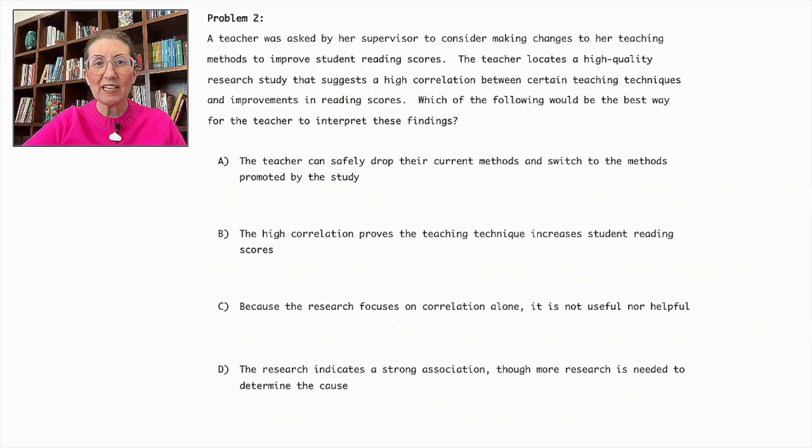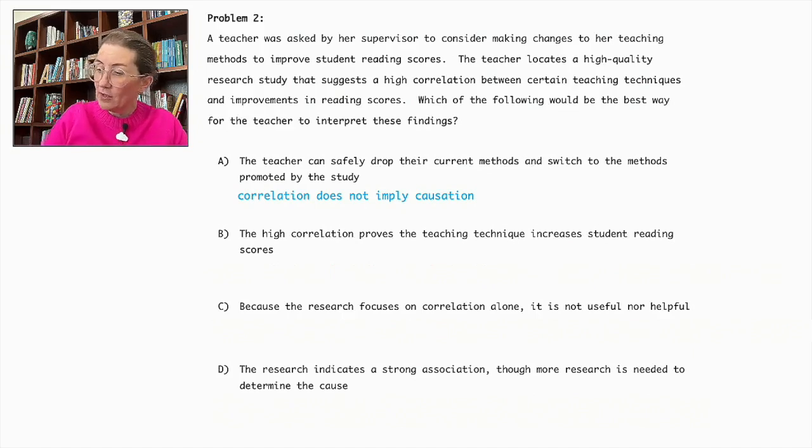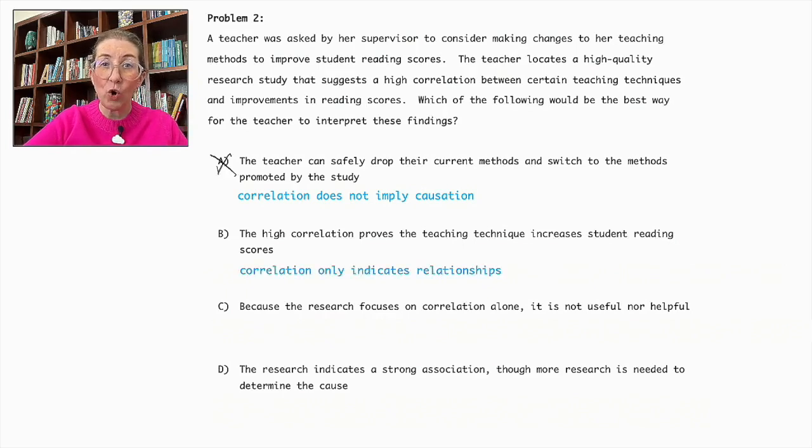The suggestion in A is incorrect because correlation does not imply causation, and switching methods without further evidence could be disruptive. So let's cross that out. B is incorrect, as a high correlation only indicates a relationship and, again, not causation. So we can cross that out as well.